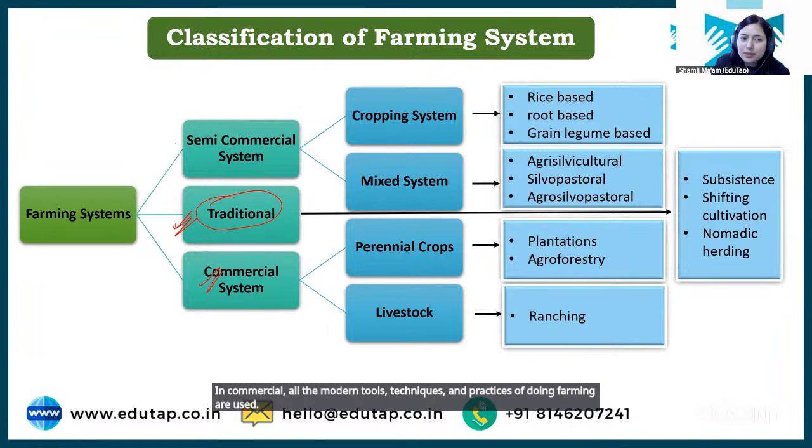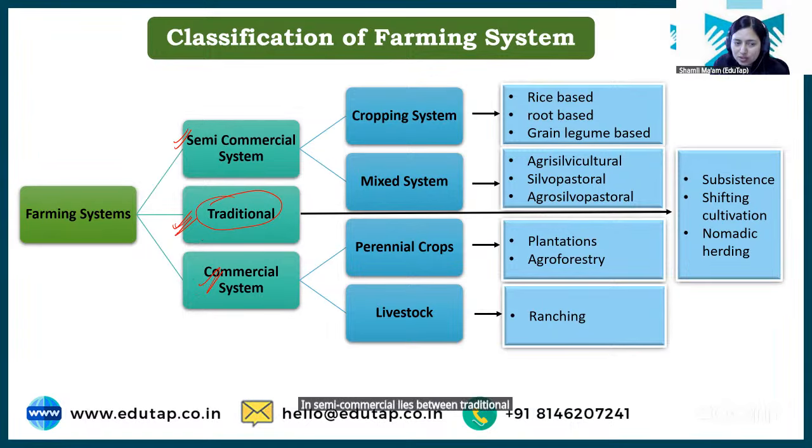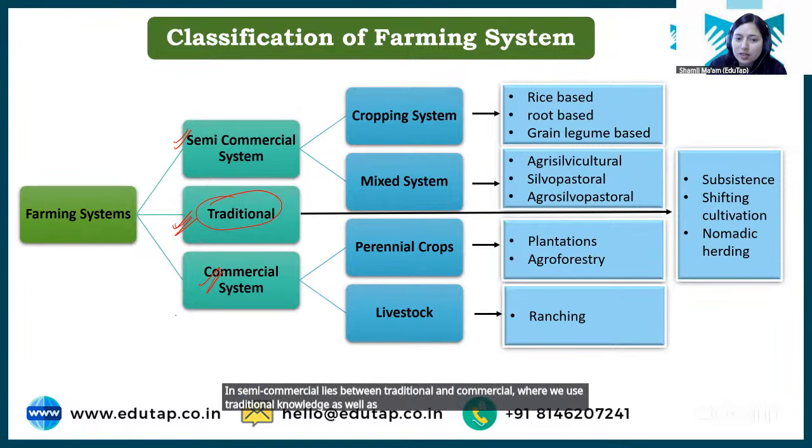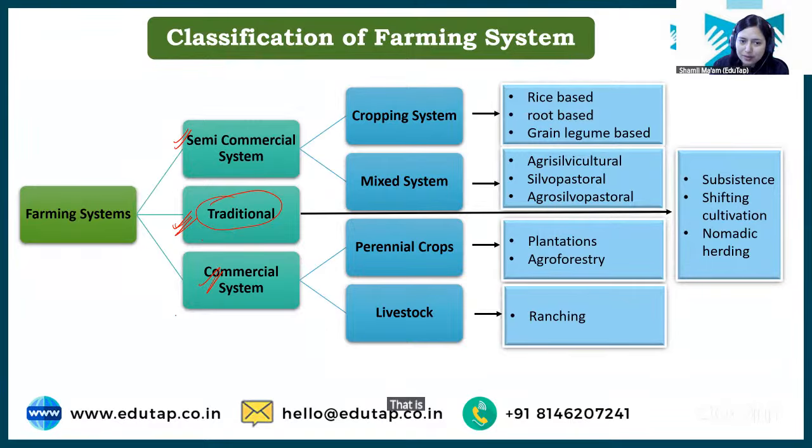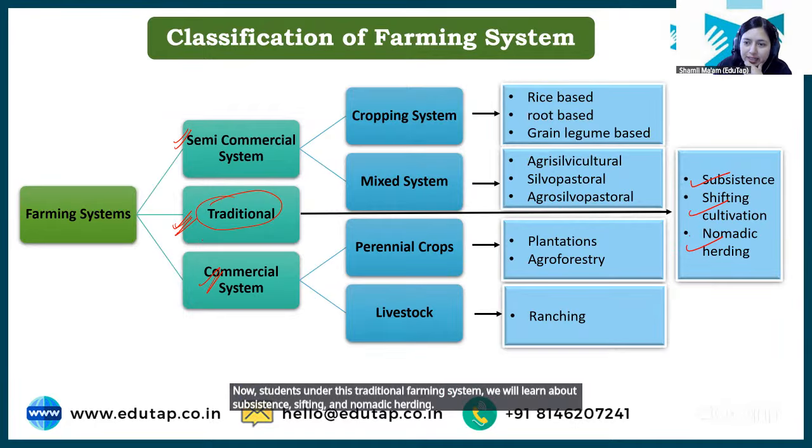And semi-commercial lies between traditional and commercial, where we use traditional knowledge as well as modern tools and techniques of doing farming. That is your semi-commercial farming system. Now, students, under this traditional farming system, we will learn about subsistence, shifting, and nomadic herding. These are the types of traditional farming system.